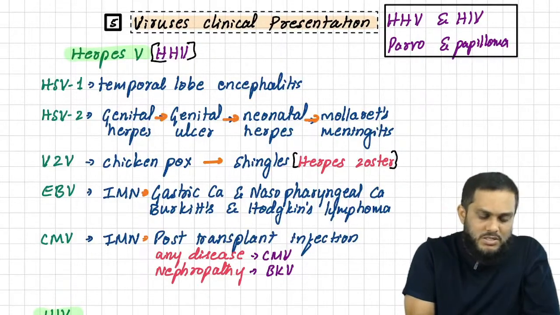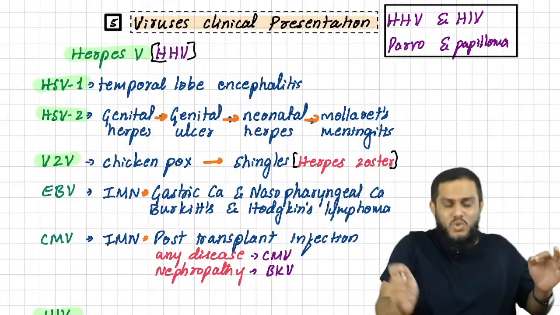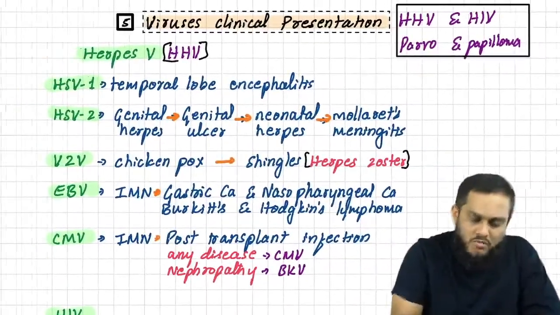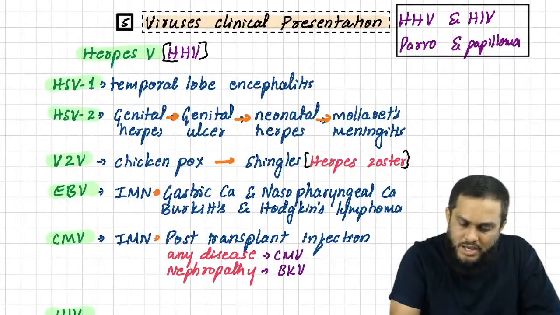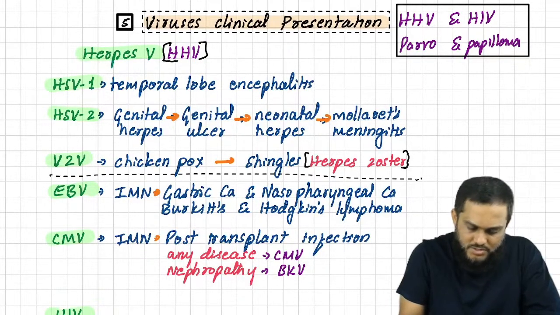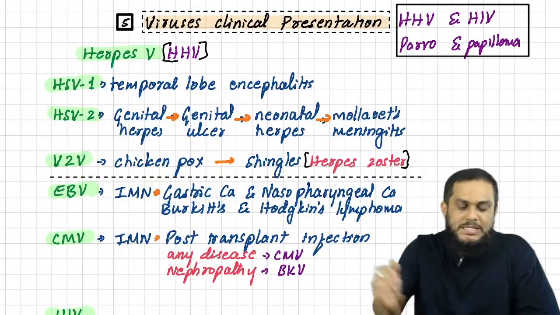The first herpes virus is herpes simplex virus 1, the second is herpes simplex virus 2, the third is varicella zoster virus, the fourth is Epstein-Barr virus, and the fifth is cytomegalovirus. I want to divide them as 3 plus 2: HSV1, HSV2 and VZV, then EBV and CMV.